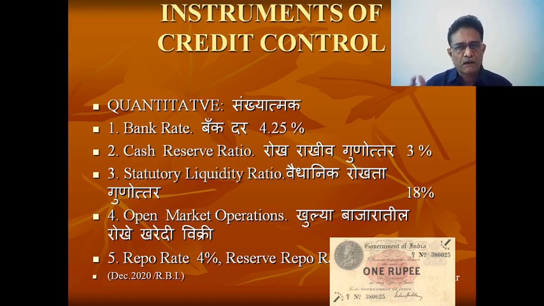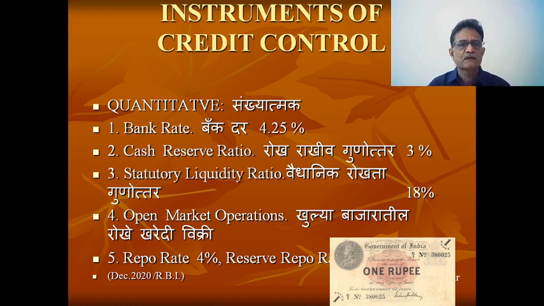Now the commercial bank is in possession of that bill, but if that commercial bank needs money badly, then it can take that bill to the RBI for rediscounting, and that bank rate is nothing but that rediscounting rate. Currently, in the month of December 2020, it is 4.25% as declared by the Reserve Bank of India. This was an old traditional instrument used by the RBI. Nowadays the RBI uses some other instruments known as the repo rate. I will come back to that later on.